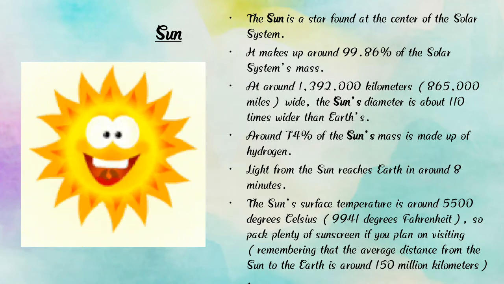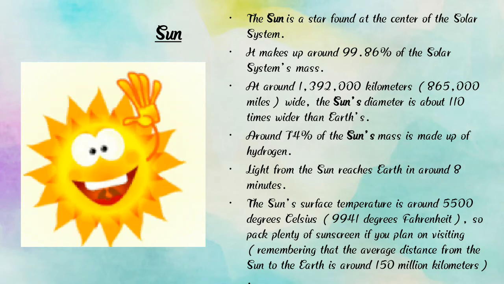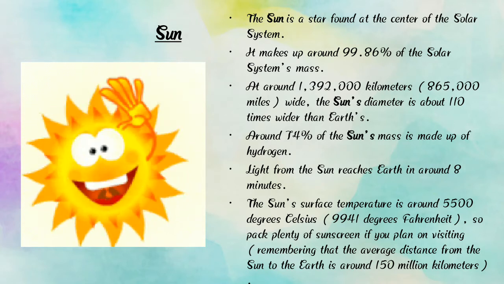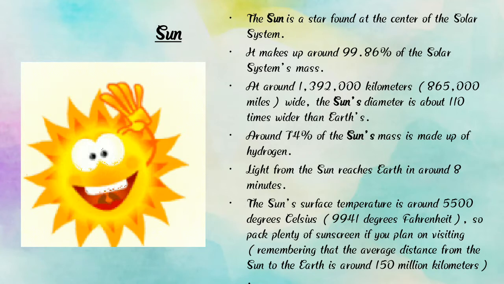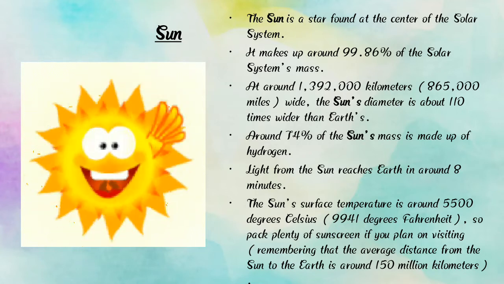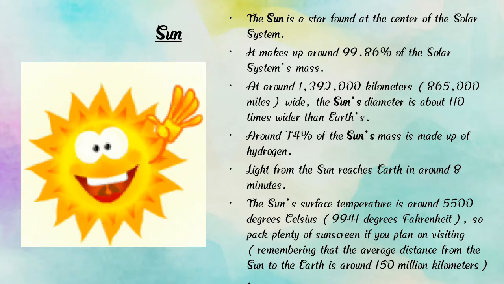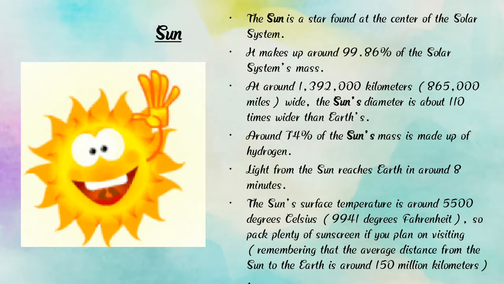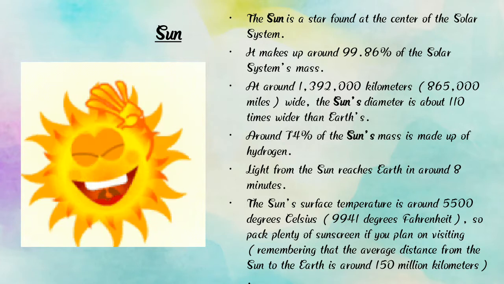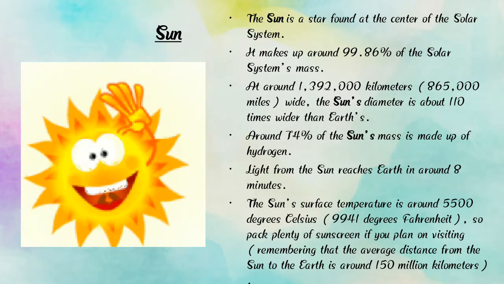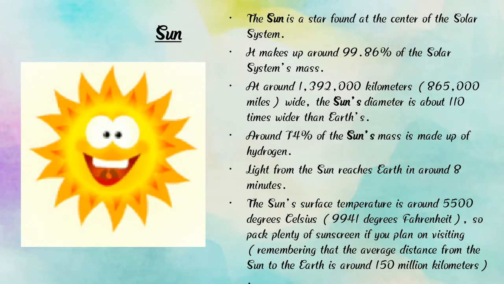Light from the sun reaches Earth in around 8 minutes, and the sun's surface temperature is around 5500 degrees Celsius. So, pack plenty of sunscreen if you plan on visiting.